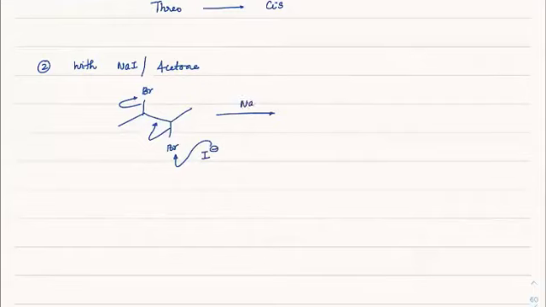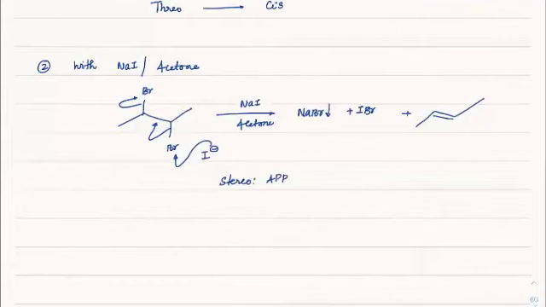So in the presence of NaI and acetone, why acetone is because it would form a precipitate of NaBr, okay, and the other product is IBr, which has formed here, and finally we'll get this as the double bond formation. Okay, but here also the stereo is anti, so anti-periplanar elimination is happening.